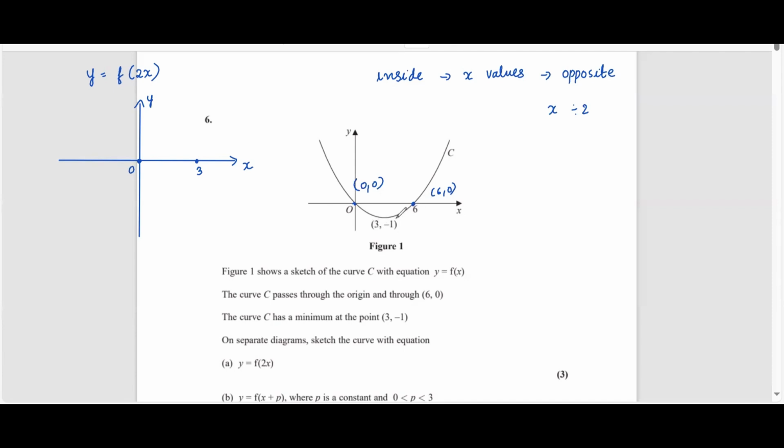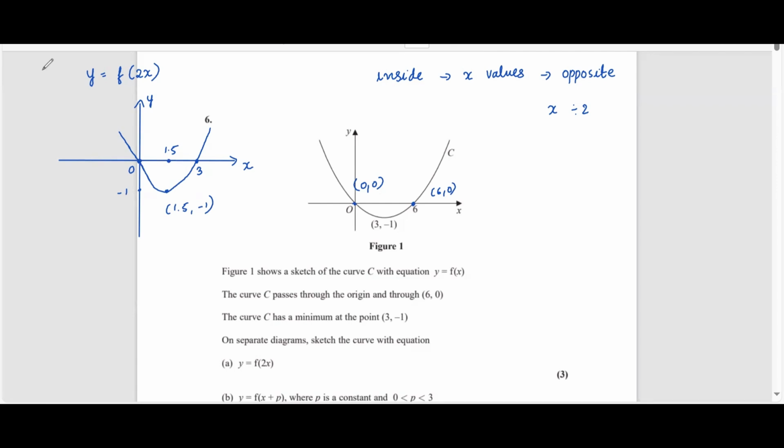And the minimum point, 3, -1. Again, the y value remains the same, but the x value gets divided by 2. 3 divided by 2 is 1.5. So let's say this is 1.5, and this is -1 here. So this is the point 1.5, -1. So we just have to make a U-shape parabola here, passing through this. So this is our first one, y equals f of 2x.